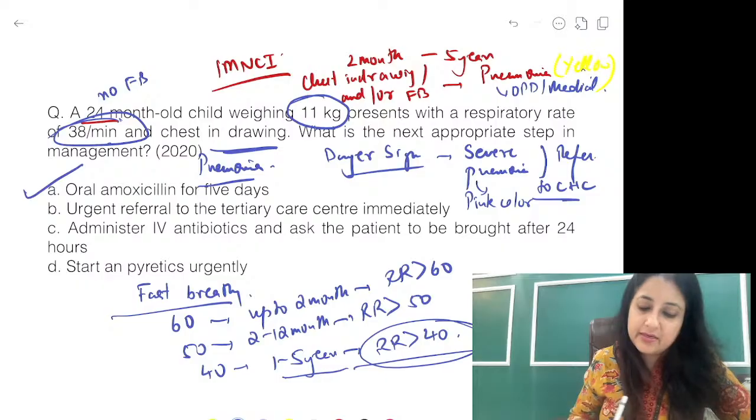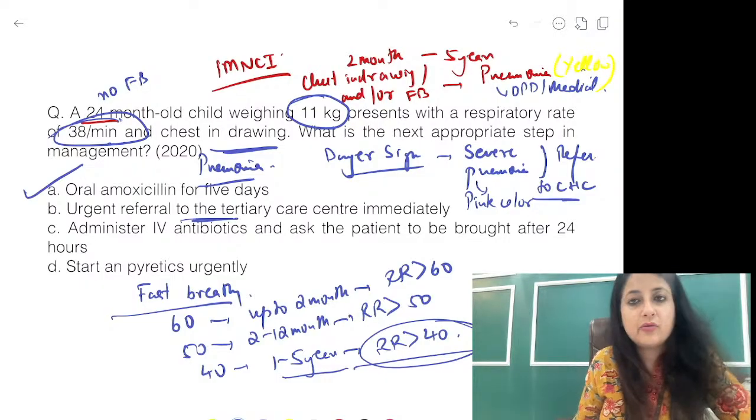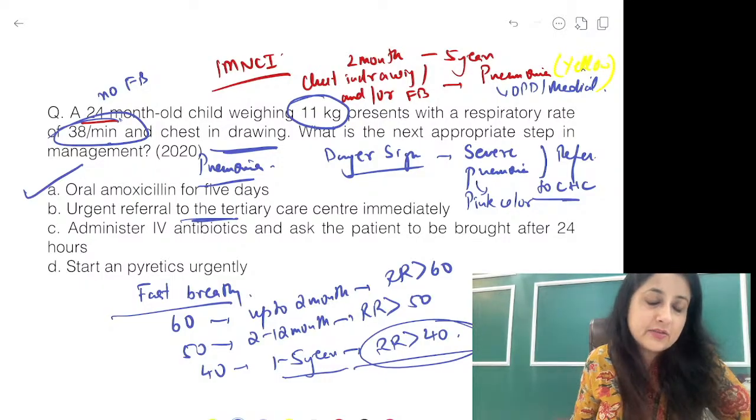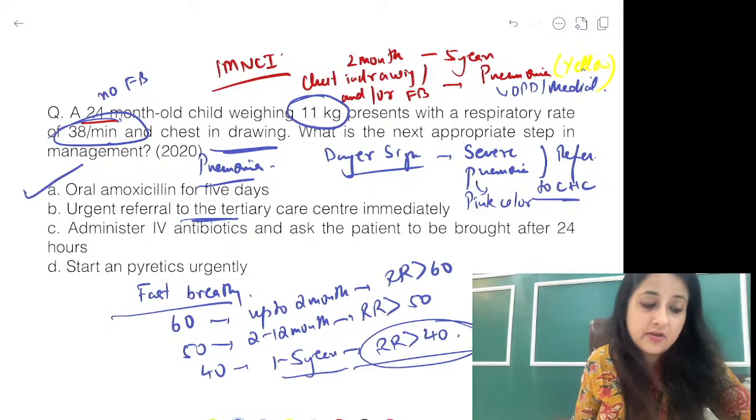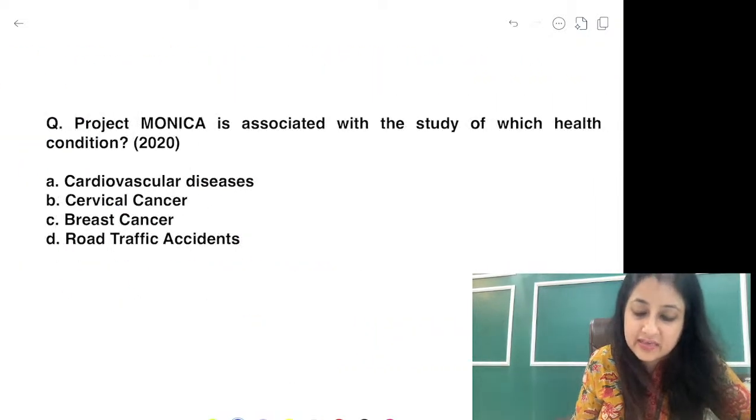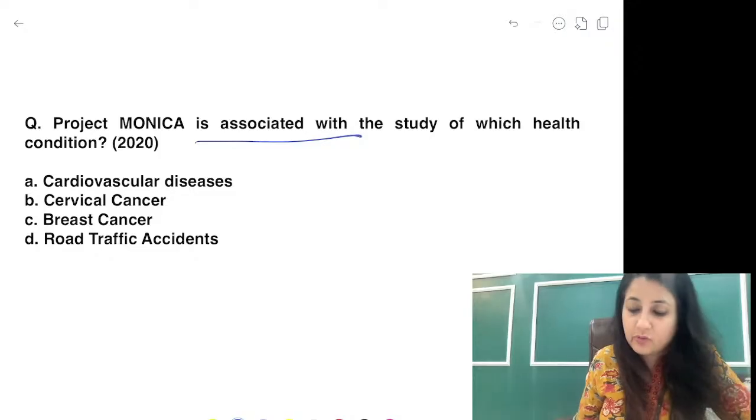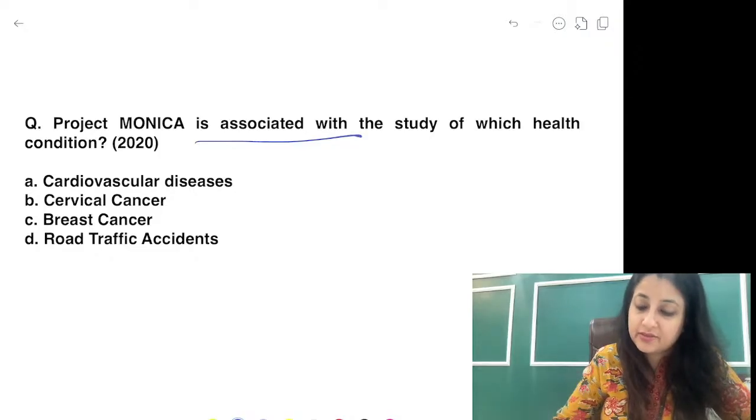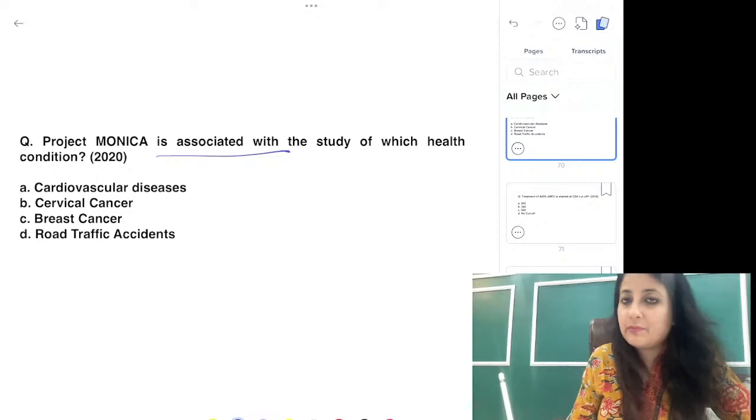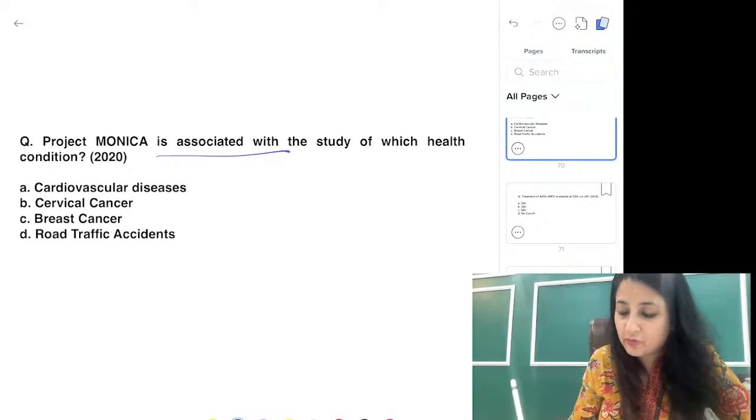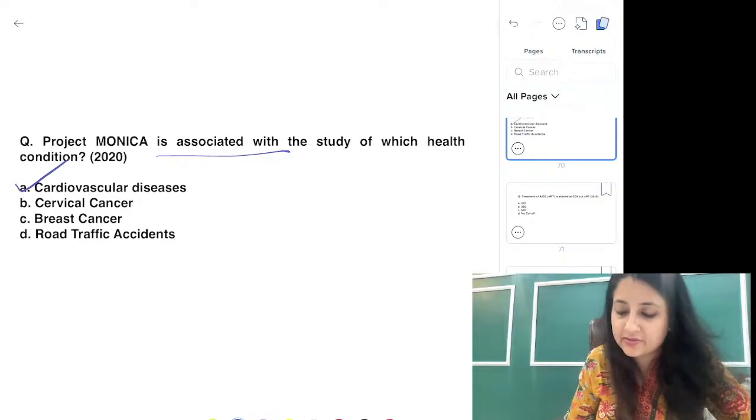Got it everybody? Urgent referral कहाँ पे होगा? For a case of less than 2 month old, severe pneumonia, very severe pneumonia. Syrup, not injections, syrup amoxicillin. Project Monica is associated with the study of which diseases guys? Project Monica is monitoring trends of cardiovascular diseases. Quickly tell me the answer. This is cardiovascular, monitoring trends of cardiovascular diseases.